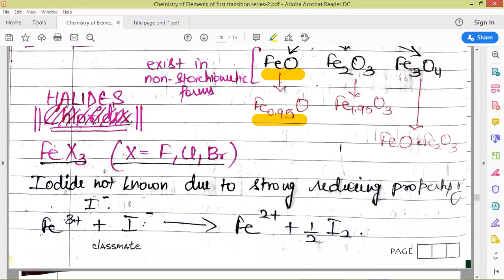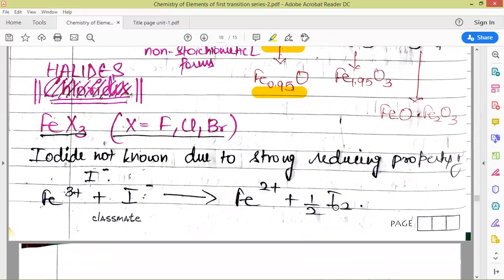Next we have halides of iron. All the trihalides of iron are known, that is fluorides, chlorides, and bromides. But the iodide, iron triiodide, is not known because of the strong reducing property of iodide, which reduces Fe3+ to Fe2+.